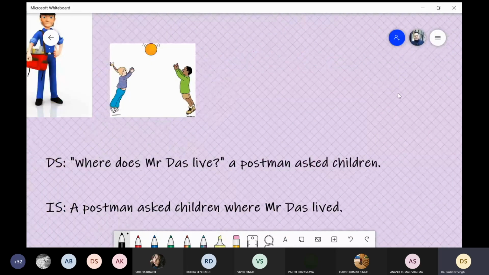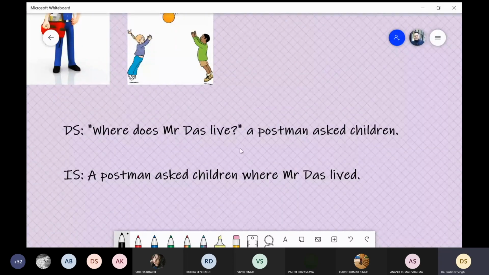But since we know that what we are reporting, that sentence is not completed, that's why this A will remain in small letters, not in capital, because this is part of this sentence. Direct speech and whatever comes after that is making a complete sentence. That's why. So after closing the direct speech, we just write a postman asked children, and then we complete the entire sentence with full stop.